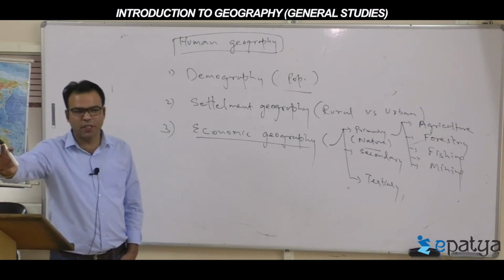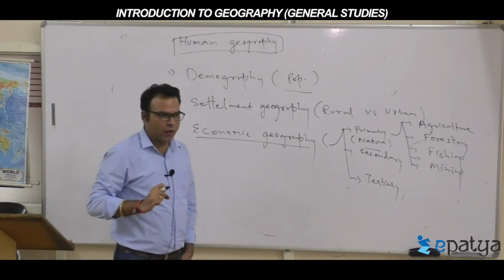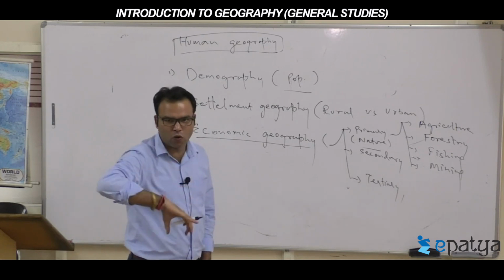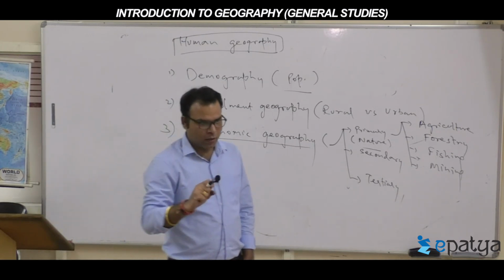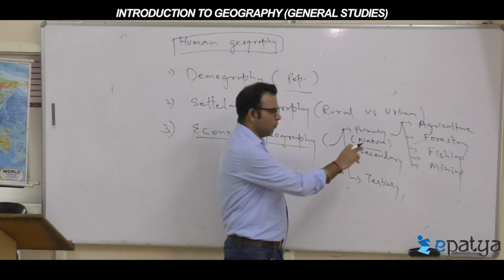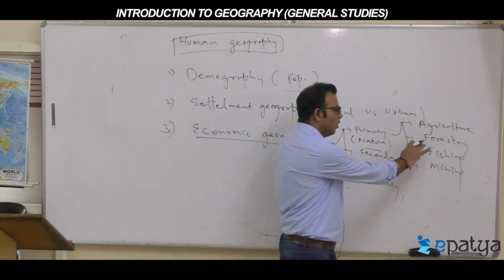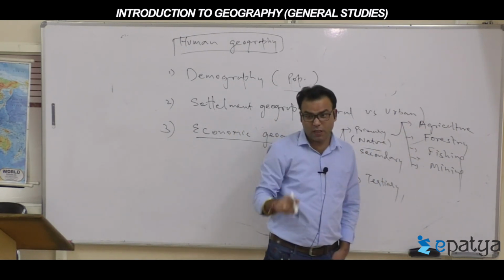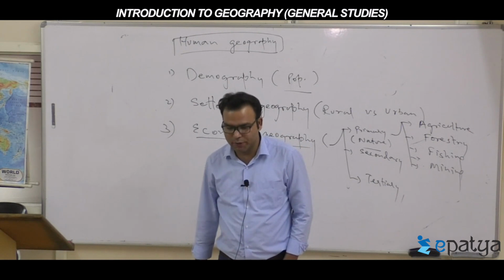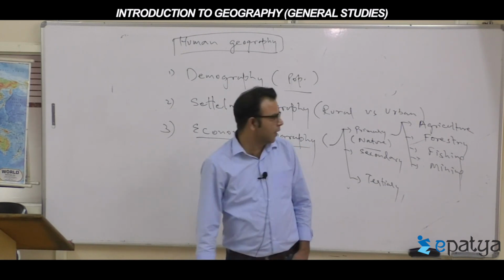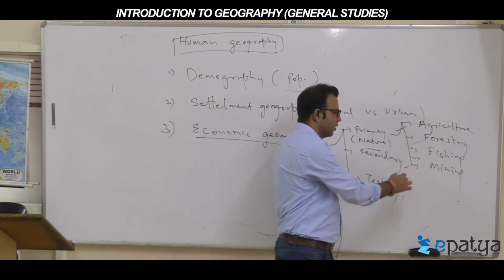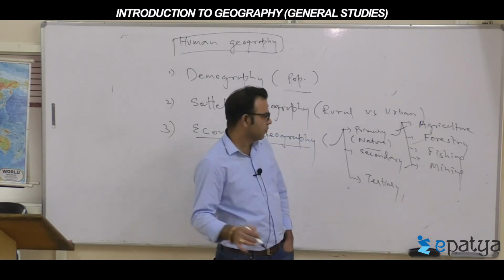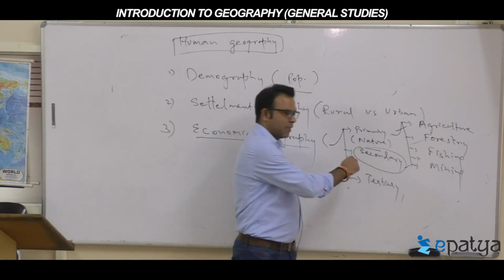So these 4 activities are primary activities. So extraction of iron ore or coal is primary. Fishing, primary. All 4 topics are geography topics in detail, distribution aspects. And agriculture in particular, or mining, is too much. All are there actually. Now, next is secondary activity.